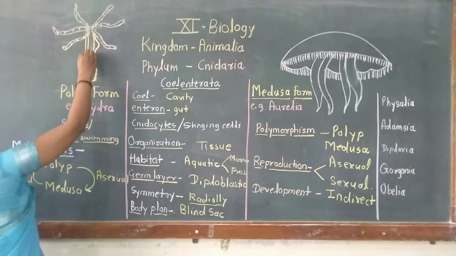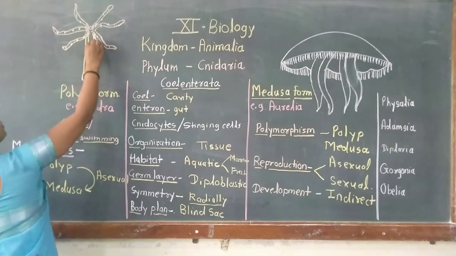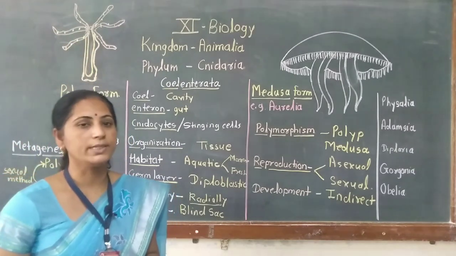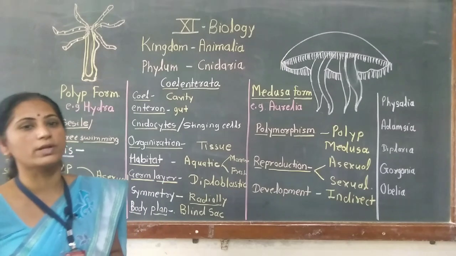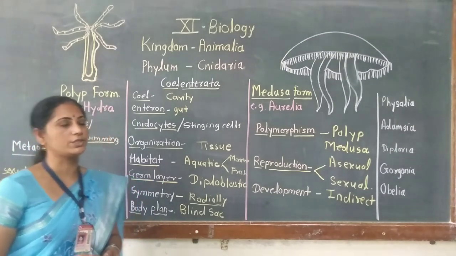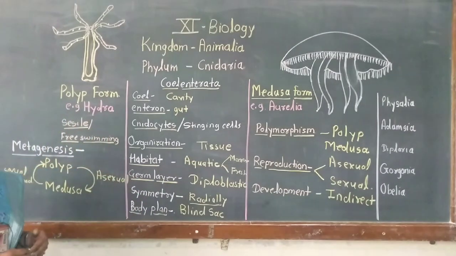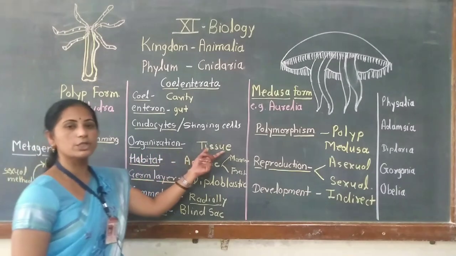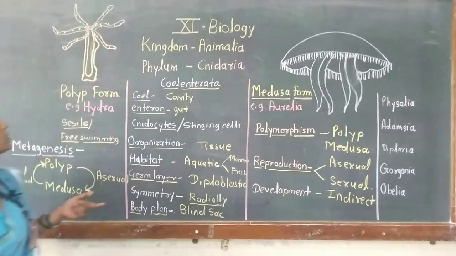Here a blind sac body plan is present, meaning only one opening is present, that is the mouth, but the anus is absent. Such a digestive system is called an incomplete digestive system. Here organ formation or system formation is absent. Such a grade of organization is called the tissue level grade of organization.